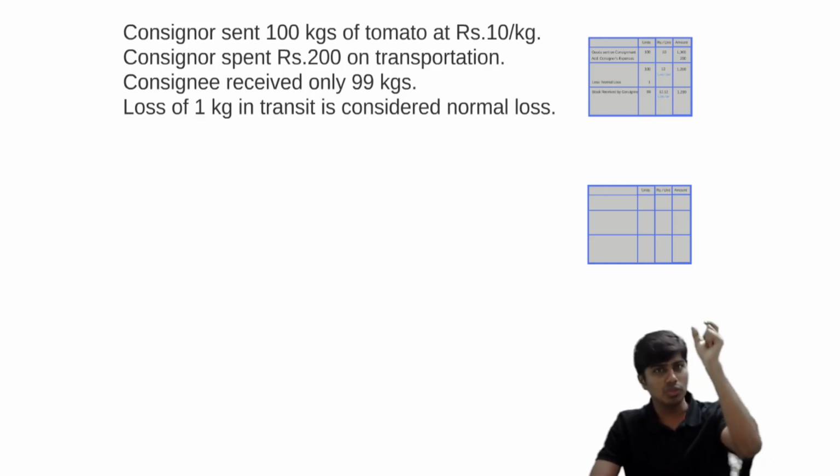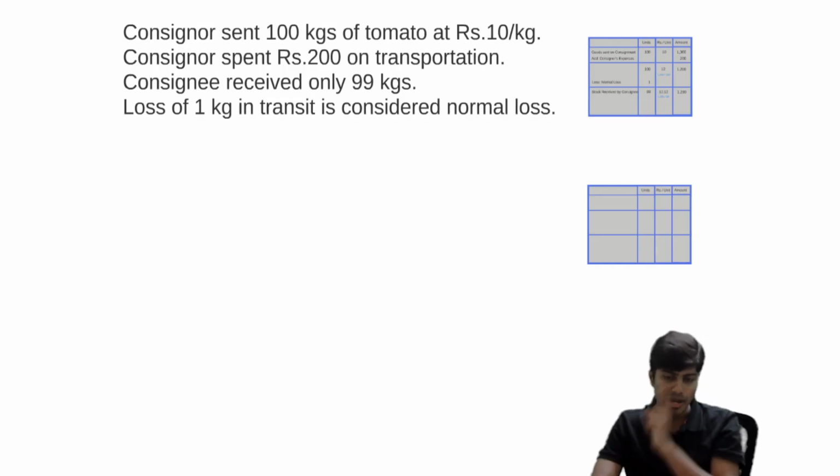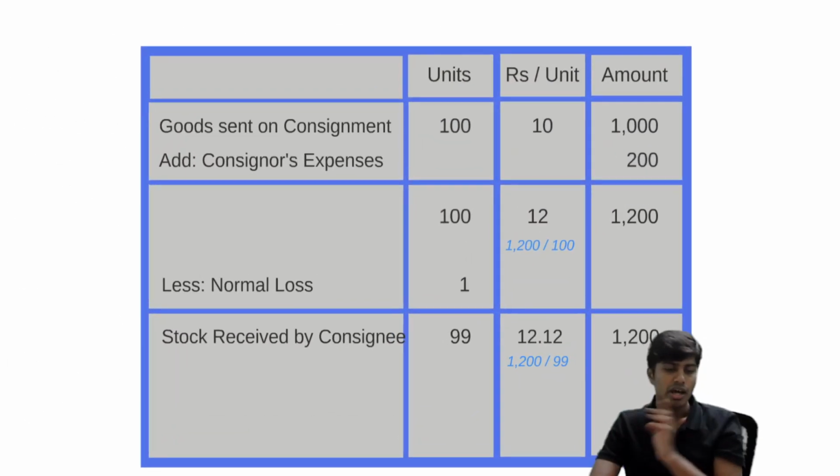Let us start with units column, rate per unit column and amount column. Like this. I'll write goods sent on consignment 100 units, 10 rupees per unit. I'll add the consignor's expense. It will come to 1200. 1200 rupees is for 100 units.